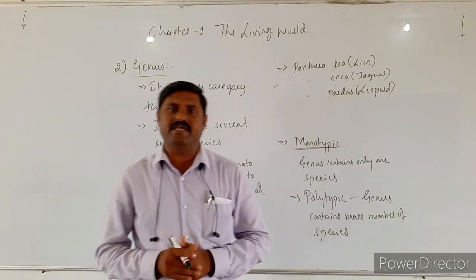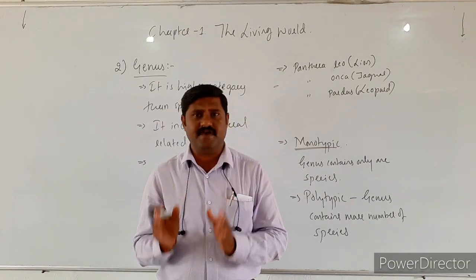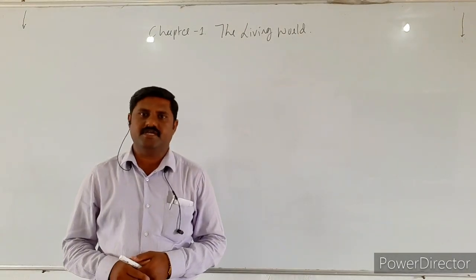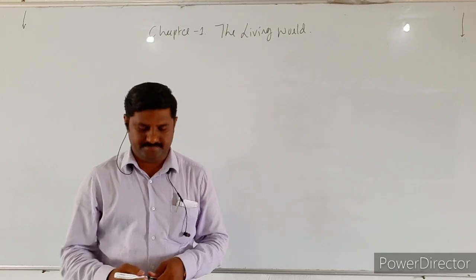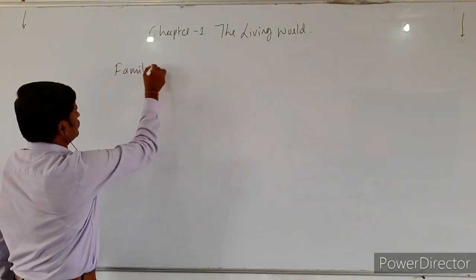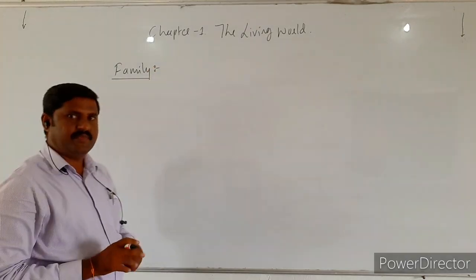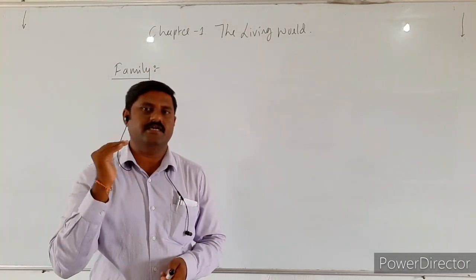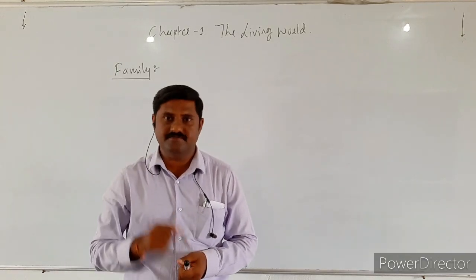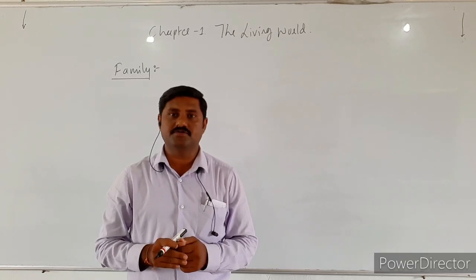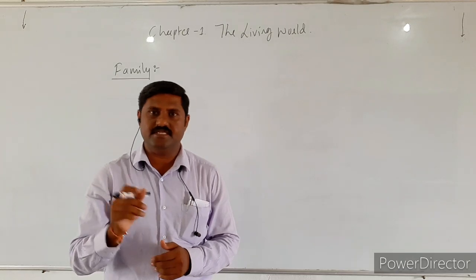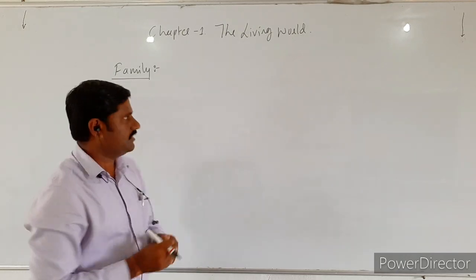And the next one is family, right? Let us discuss family. Yes, the next taxonomical category is family. Family itself is a higher category or higher taxon than that of the genus. Certainly it includes closely related genera, several genera, right?